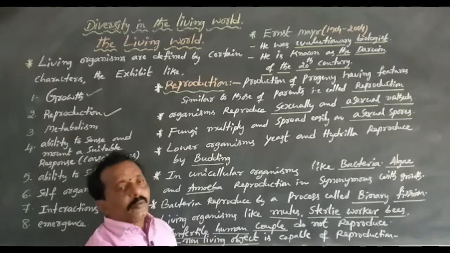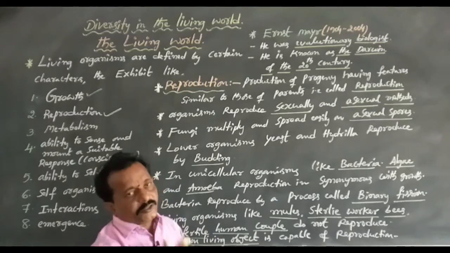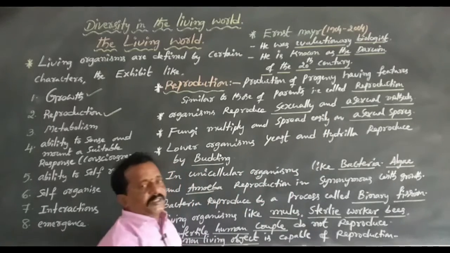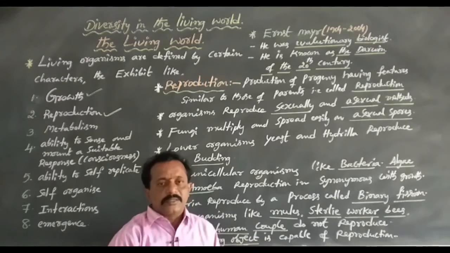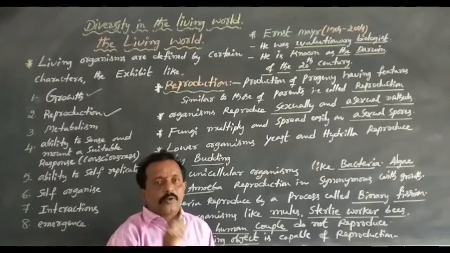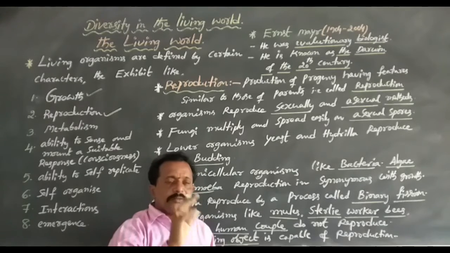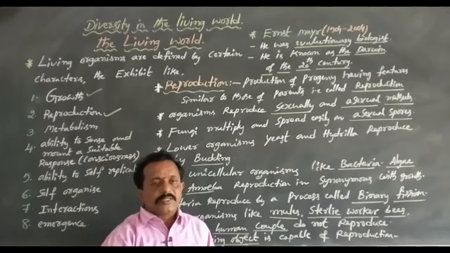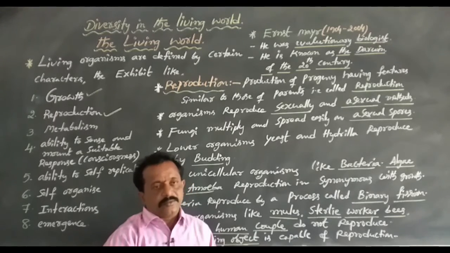How many types of reproduction are there? Especially in plant organisms, plants reproduce by sexual and asexual methods. Mainly there are two types of reproduction in plant organisms: sexual reproduction and asexual reproduction. Sexual reproduction undergoes unfavorable conditions. Asexual reproduction undergoes favorable conditions.